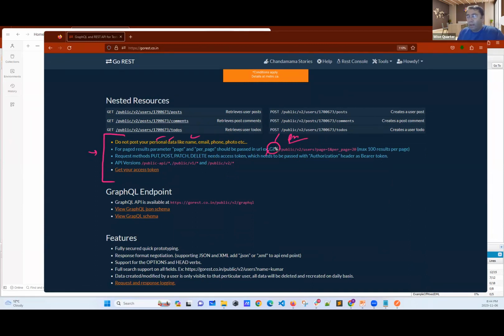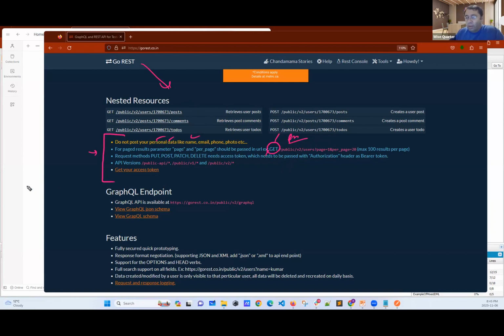No need. It's their policy. In real life, my friends, it's unlikely. It's really unlikely, you know, you will say, please provide me data, and they will give you right away. No. But GoRest says, because you are learning, it's going to be your first step. You don't need to provide password.